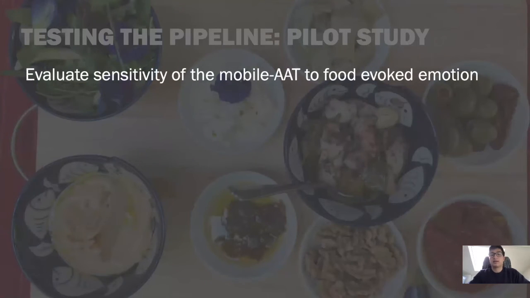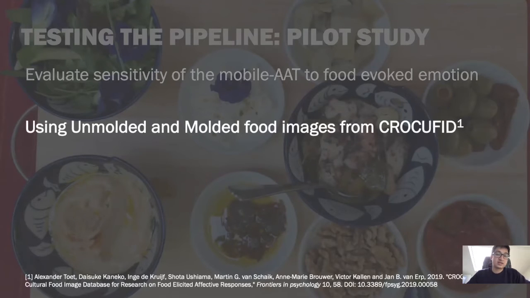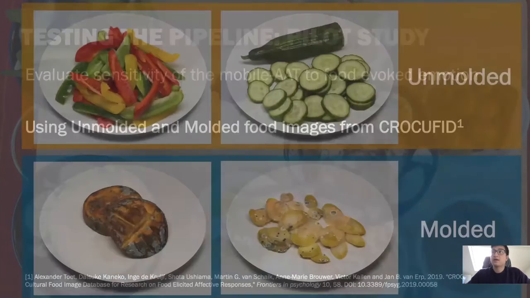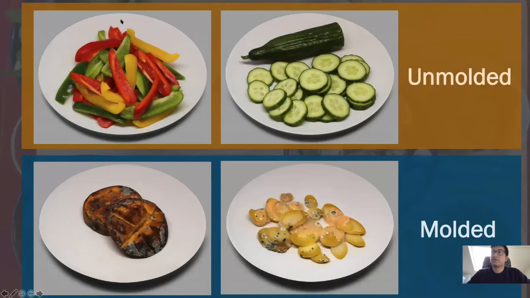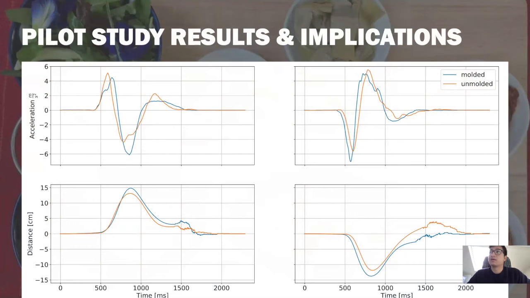In order to evaluate how well the pipeline itself works, and also to evaluate the sensitivity of the mobile AAT to food-evoked emotion, we decided to run a pilot study with the authors of this manuscript using extreme stimuli, namely unmolded and molded food images from CrockyFid. Here we have an example of some of the unmolded images used and some of the molded images used. The results you see here.